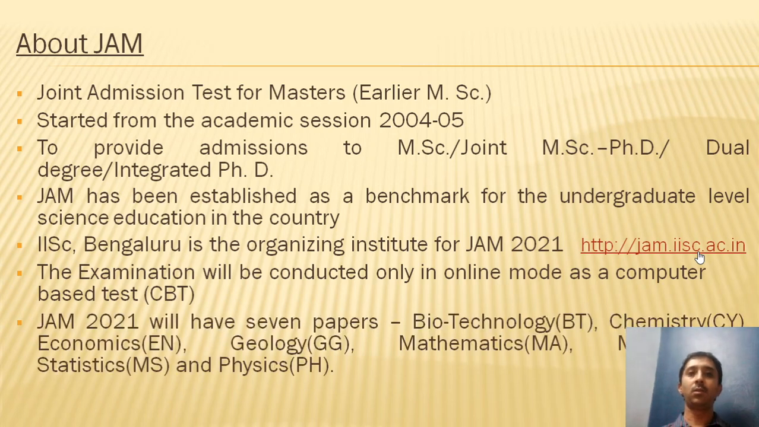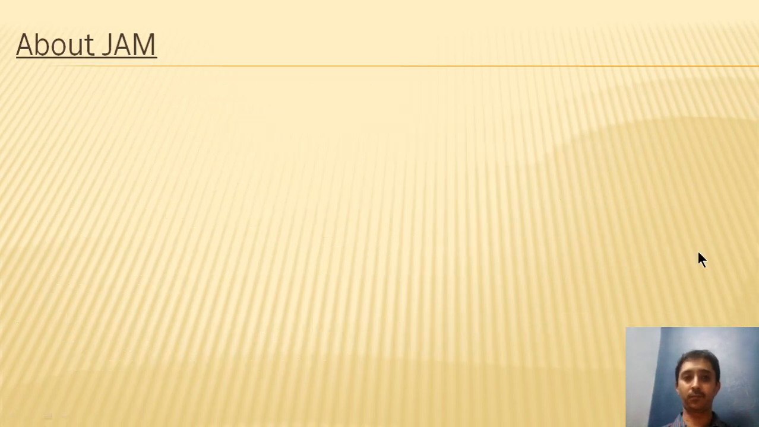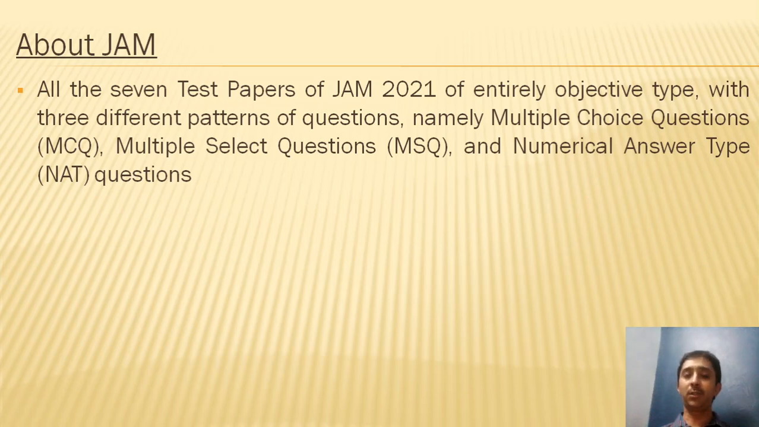JAM 2021 will have 7 papers: biotechnology, abbreviated as BT, chemistry, CY, economics, which as I mentioned is introduced only this year, geology, GG, mathematics, MA, mathematical statistics, MS, and physics, PH. All the 7 test papers of JAM 2021 are entirely objective type with 3 different patterns of questions, namely multiple choice questions known as MCQ, multiple select questions known as MSQ, and numerical answer type questions known as NAT.